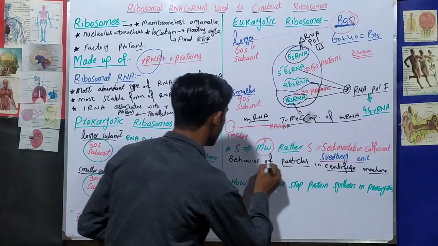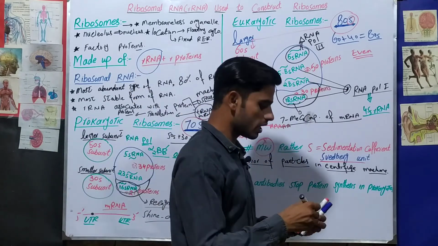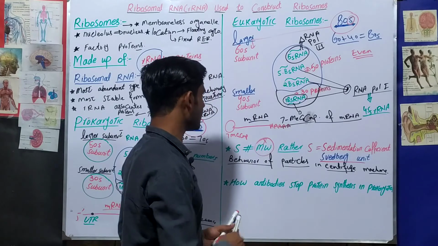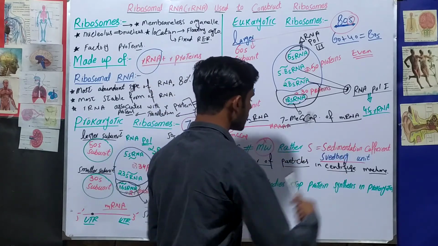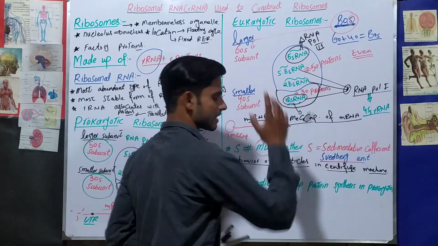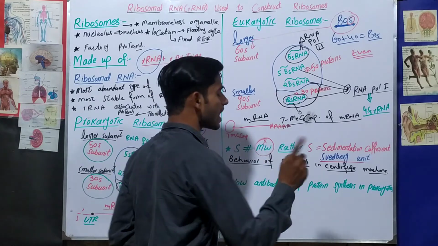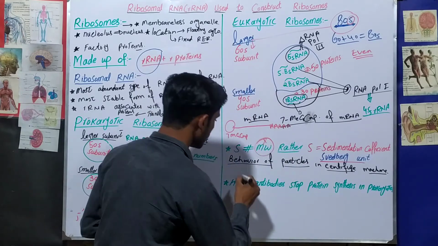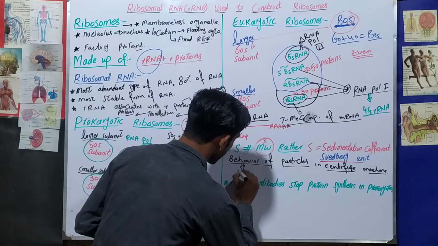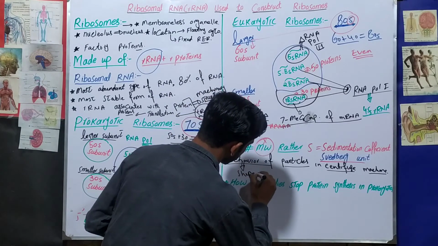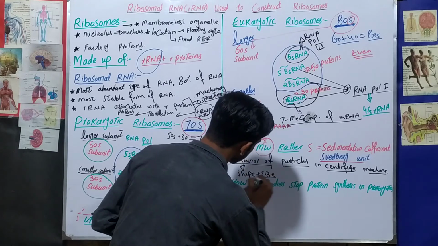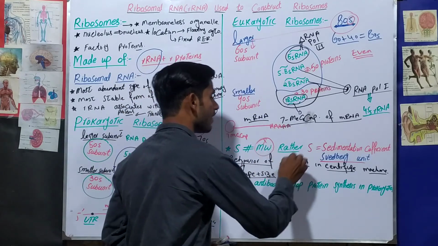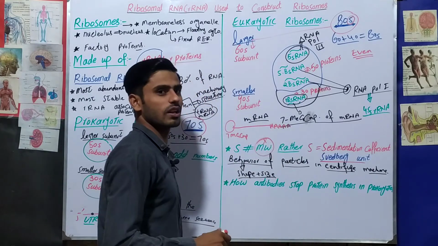So this is the behavior of particles in a centrifuge machine. When the centrifuge machine spins, what is the behavior of particles? This behavior is S. It is not a molecular weight. This is the behavior of particles, which is determined by the shape and size both. Shape plus size both. It is not only the size.